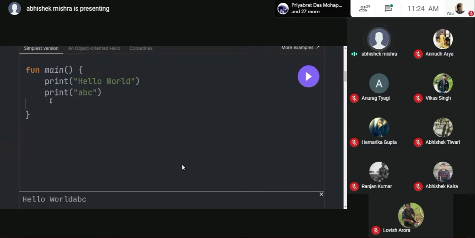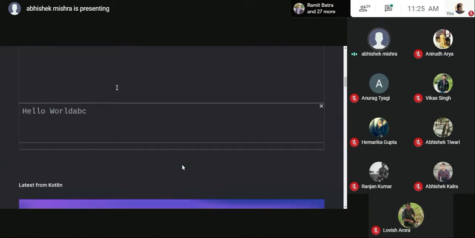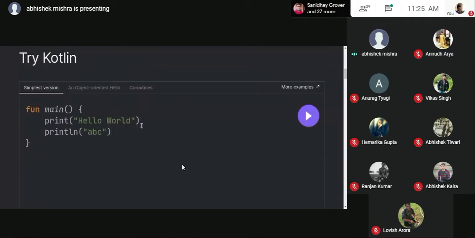As a developer, we might forget to write the semicolon if we're writing a big code. Now here you can see the word ABC that I wrote is coming right after the character D. There is a reason for that, because I have used print. If I go for println, that will print it in the next line. These are the basics that we have in Java, and Kotlin basically follows the same steps. Okay, we are using the same line, so that's why it is giving a problem.